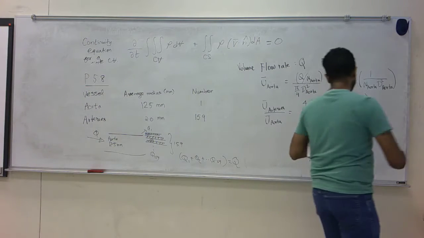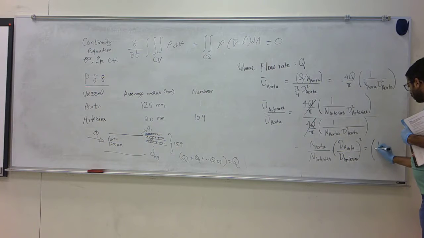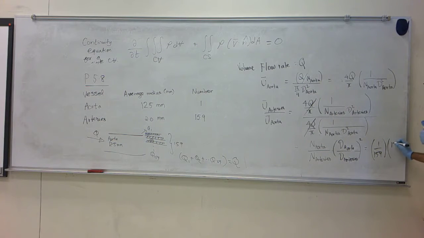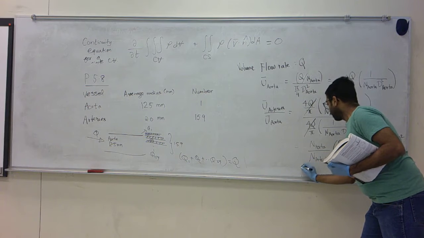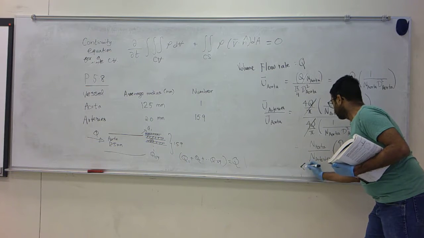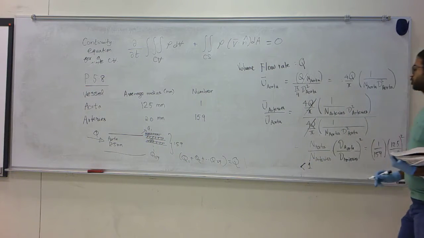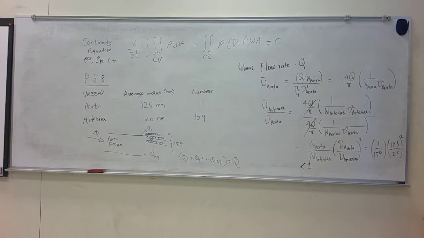So what I have here is 1 divided by 159 times 12.5 over 2 squared. 12 squared is approximately 144. I have 159 and then divide by 2. You can do the math, but you are going to find that the ratio of the average velocities is less than 1.